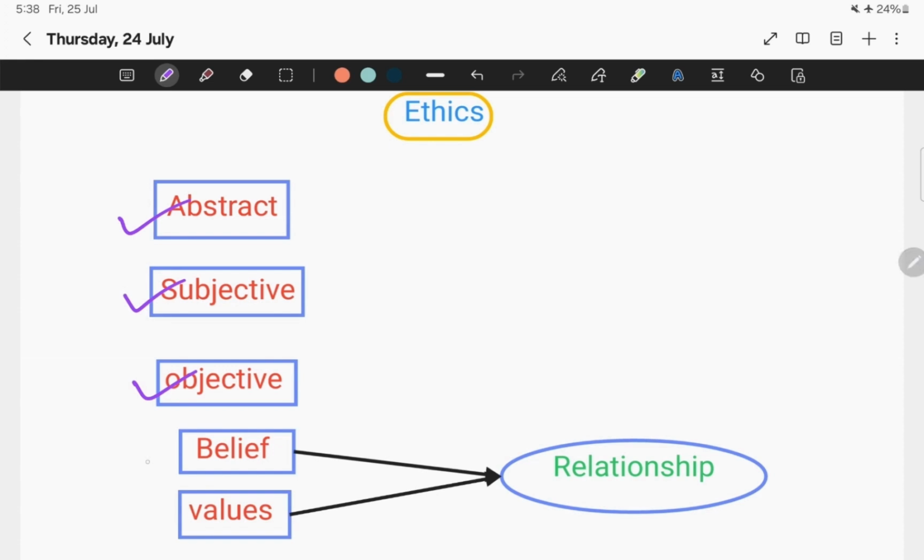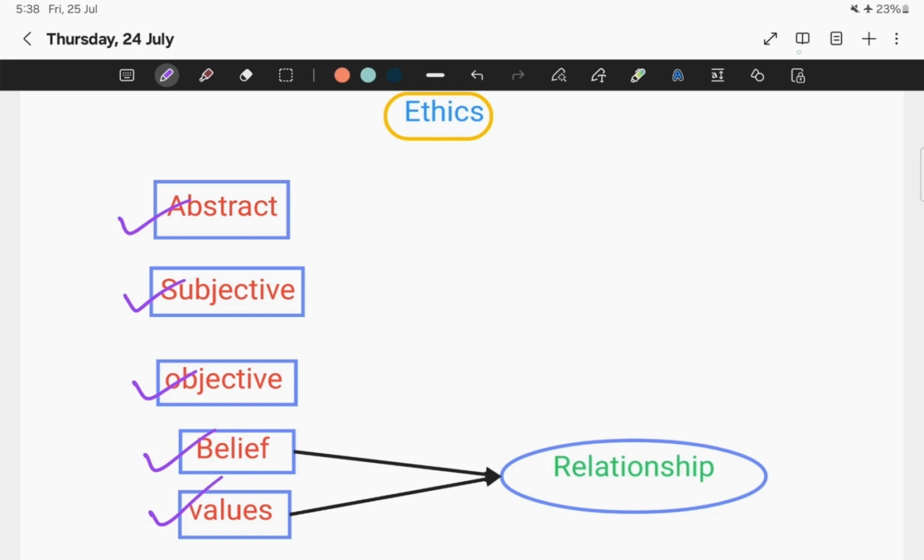Next what I studied is the meaning of belief and values. Firstly, I will try to recall what the meaning of belief is. Belief is a feeling that something is true even if it may be irrational in nature. And what is value? Values are certain standards that help us decide how desirable or undesirable something is to us. Based on that, we can decide whether a particular thing is desirable to me or not. So that is what value is.